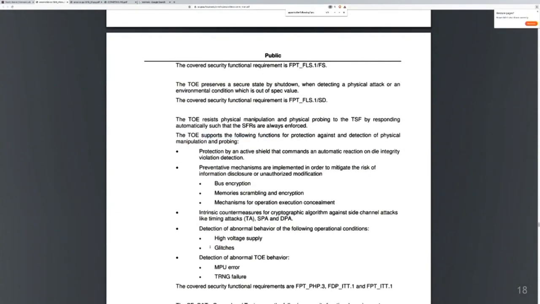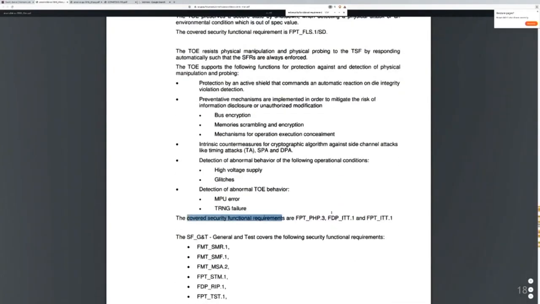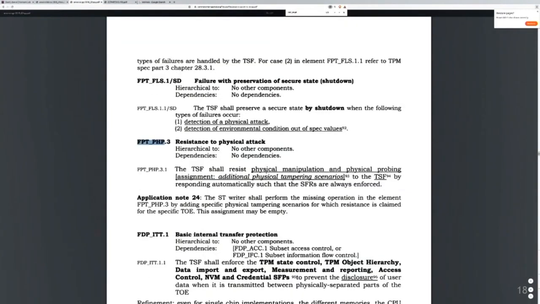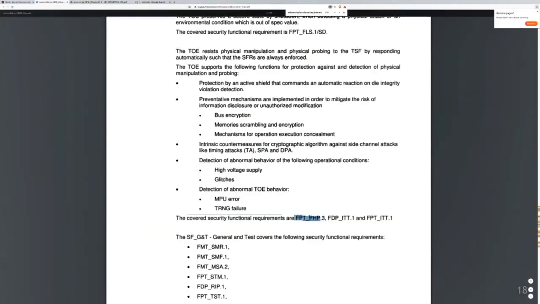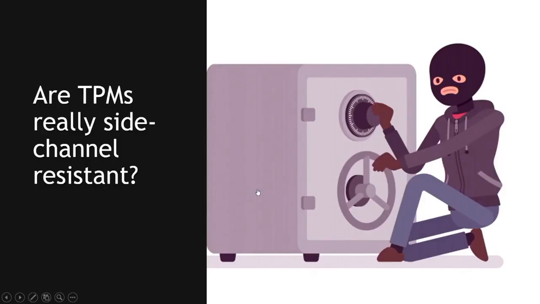And more explicitly, it also says that this evaluation covers side channel attacks and timing attacks and attacks like SPA and DPA. And there is also other information, like the standard that it needs to support, physical manipulation and physical probing is covered. So we see that this basically says that this device supports mitigation against these side channel attacks. So now the question is, should we just rely on these certificates and say, okay, this is done, this is a secure device, or not?